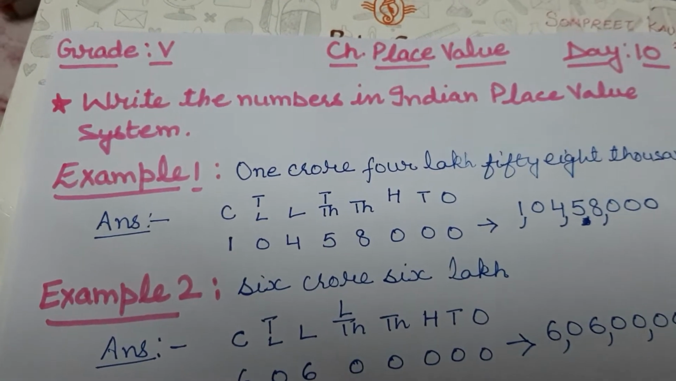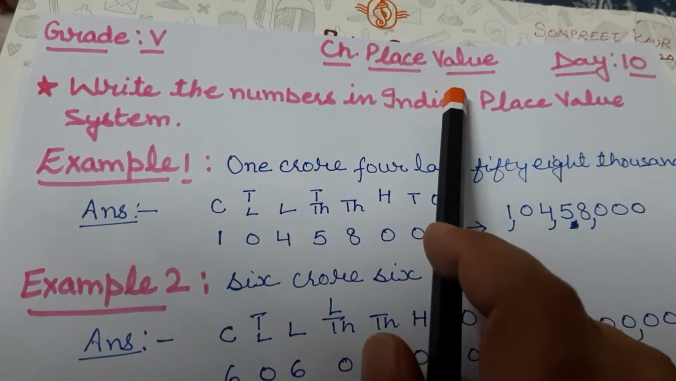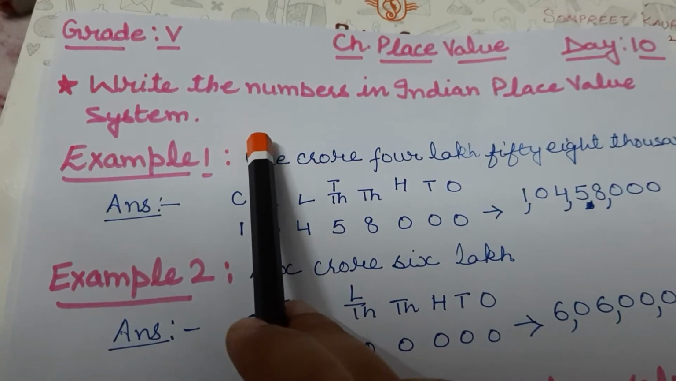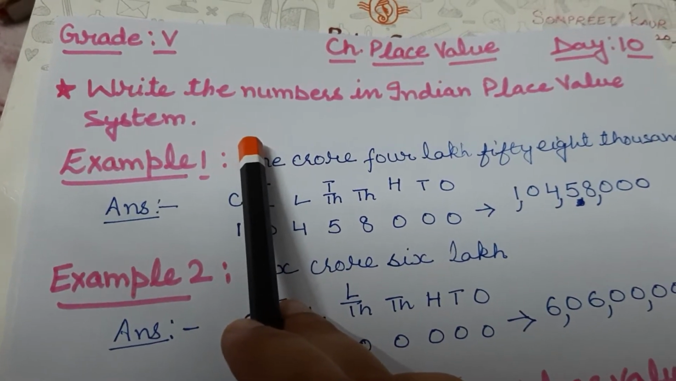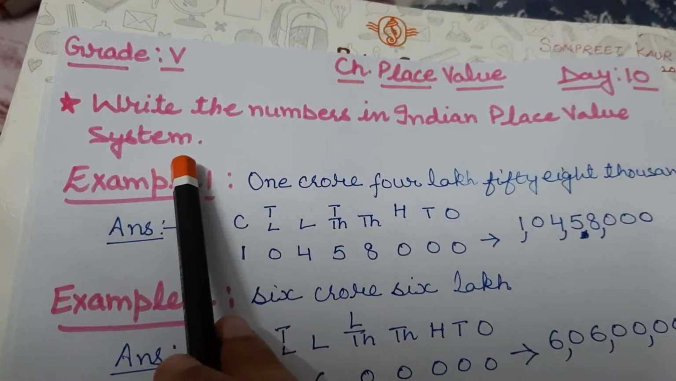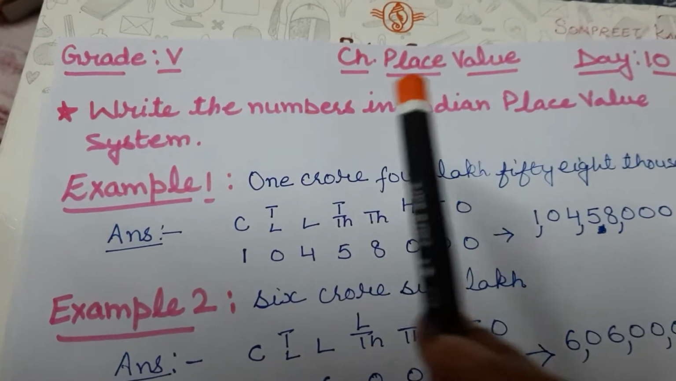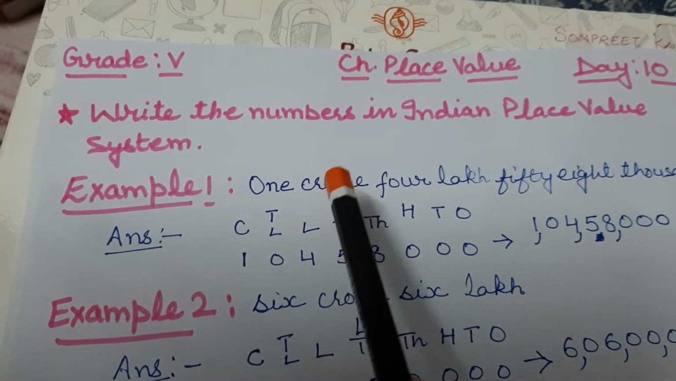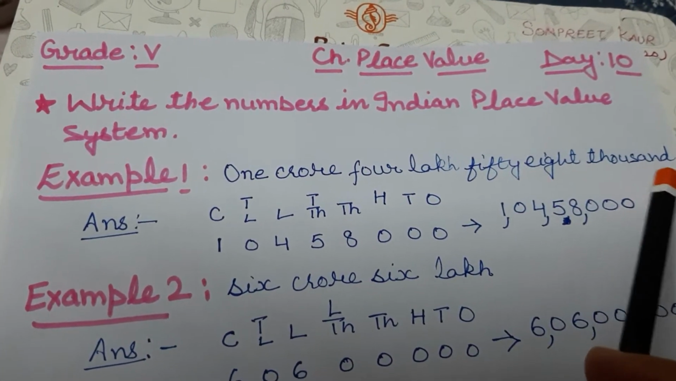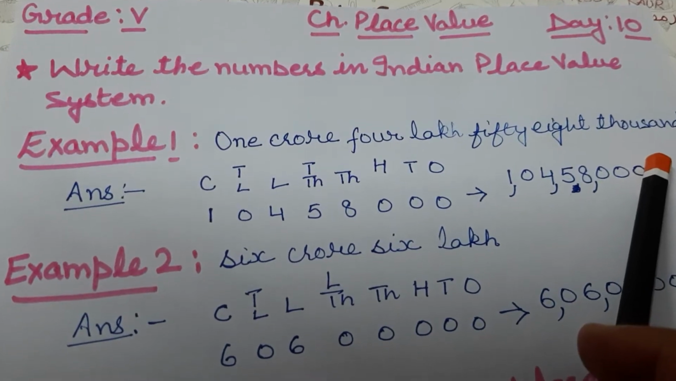So students, as you know, we are doing the place value chapter. First we are revisiting the previous topic. Write the numbers in the Indian place value system. Okay, this number is given: 1,04,58,000. You have to write it in numbers.